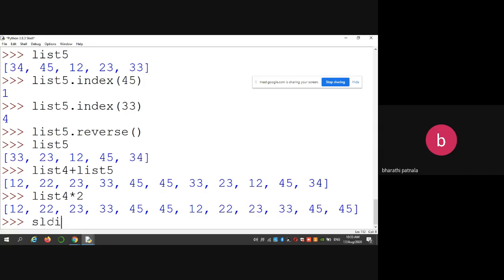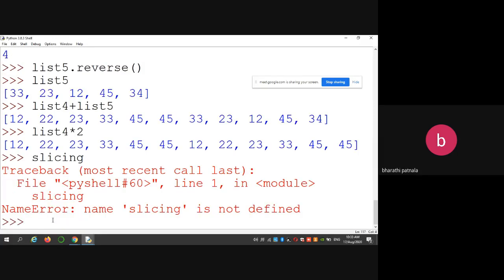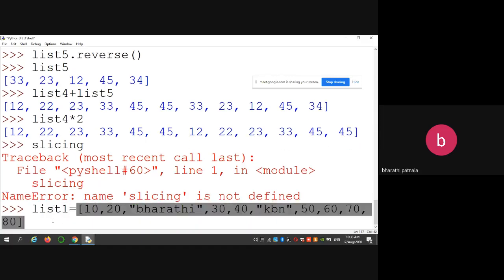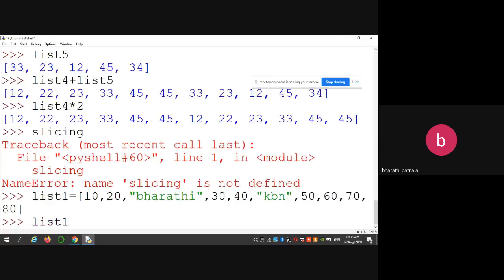Next concept, slicing. Slicing is nothing but retrieving a part of the elements in a given list. For example, if you have a list containing 10 elements, list1 is equal to these are my elements in the given list.